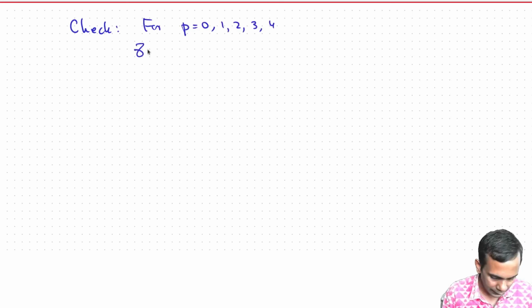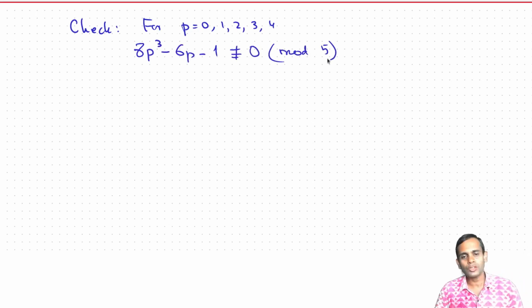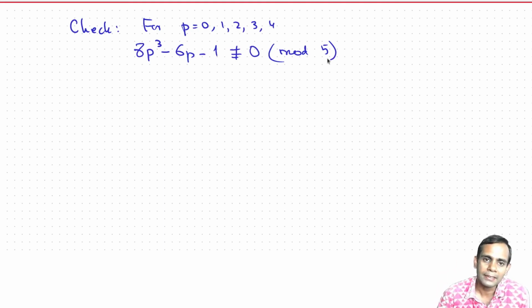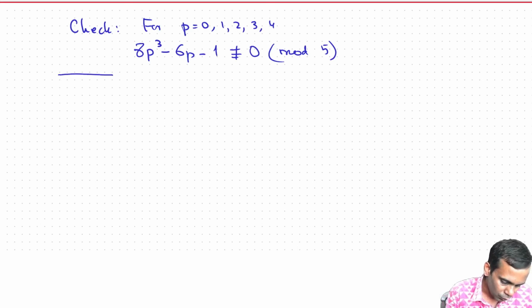This equation 8p cubed minus 6p minus 1 is not congruent to 0 mod 5. If you had an integer solution, it would also be a solution mod 5. But since you can just brute force check that it doesn't have a solution mod 5, it cannot have an integer solution. So what we have is that 8x cubed minus 6x minus 1 is irreducible.